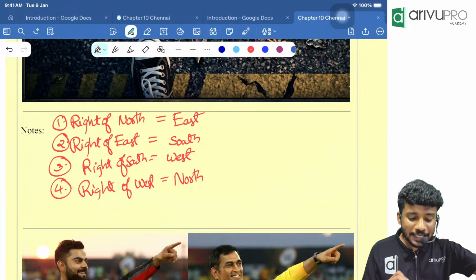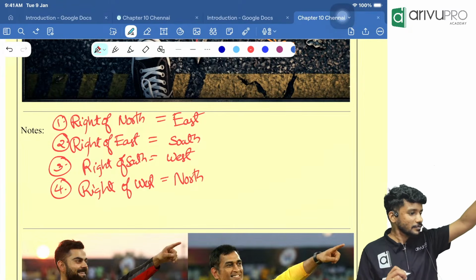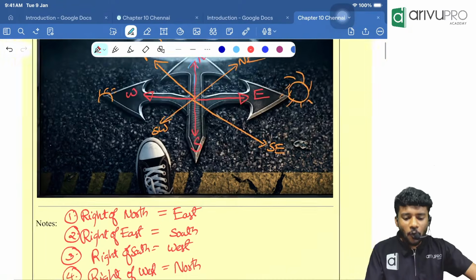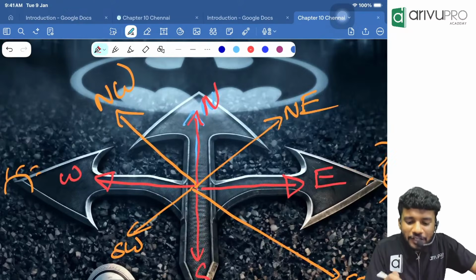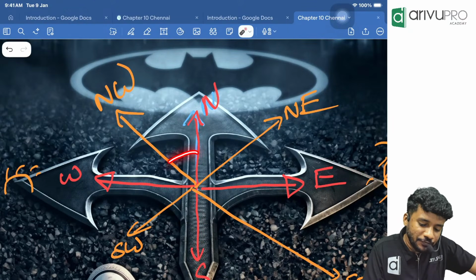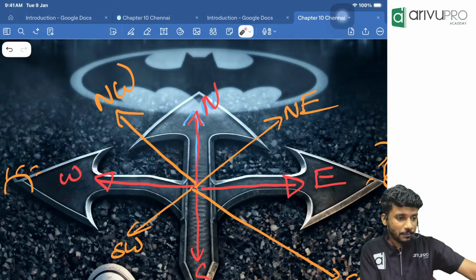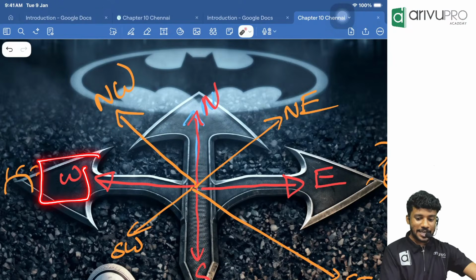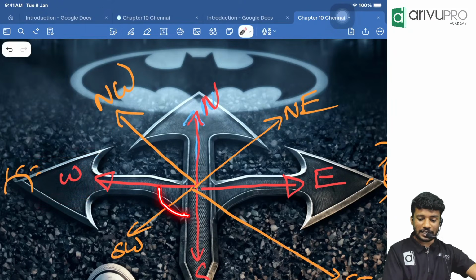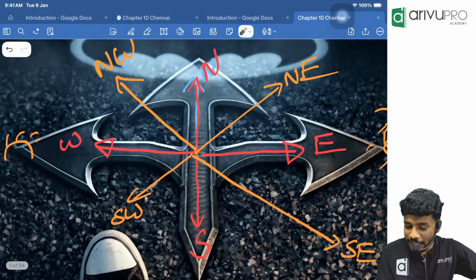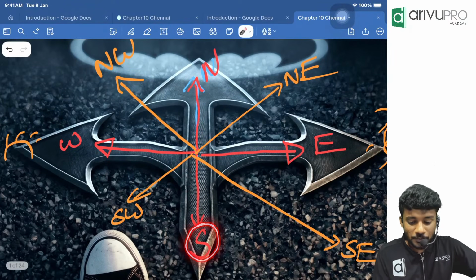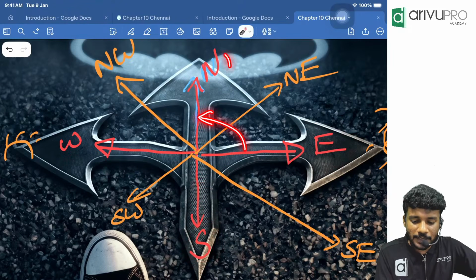Then automatically we will think about the left turn. Can anyone tell me what is left of north? Left of north at 90 degrees will become the west. Similarly, a person is looking towards west. I took a 90-degree left turn. I am looking in which direction now? South. Similarly, left of south will become east and left of east will become north.